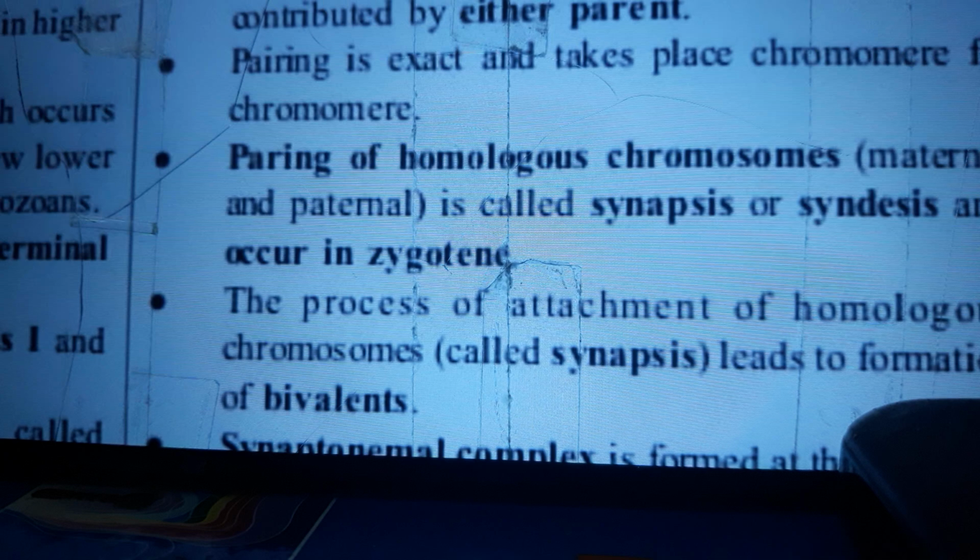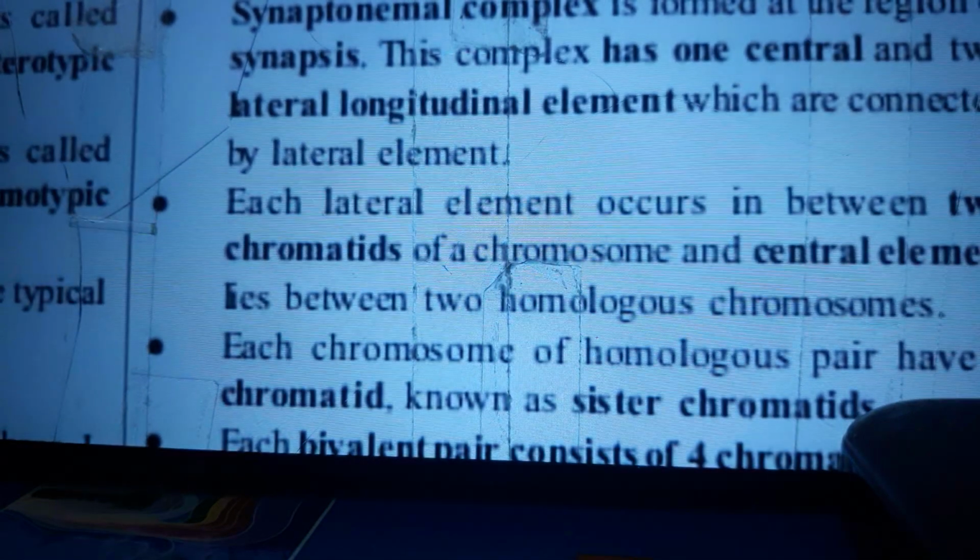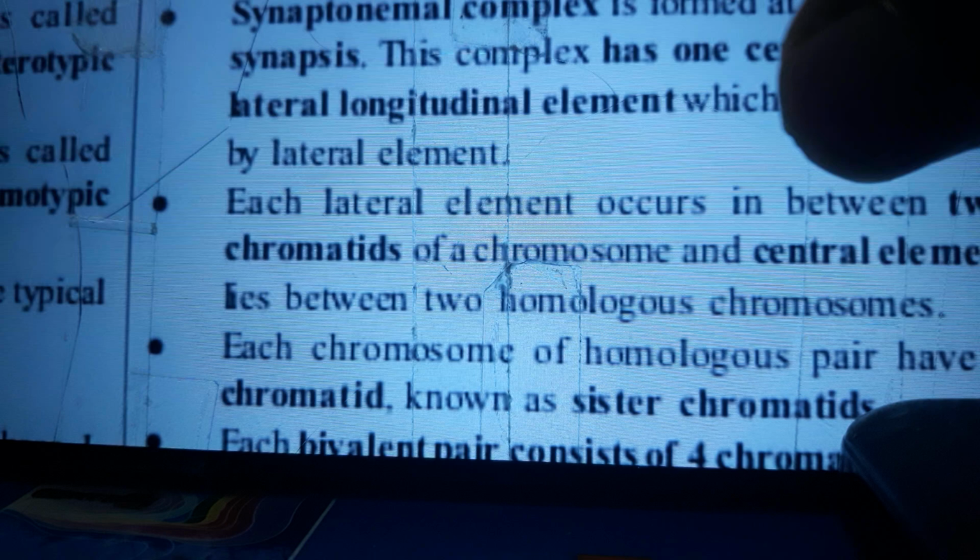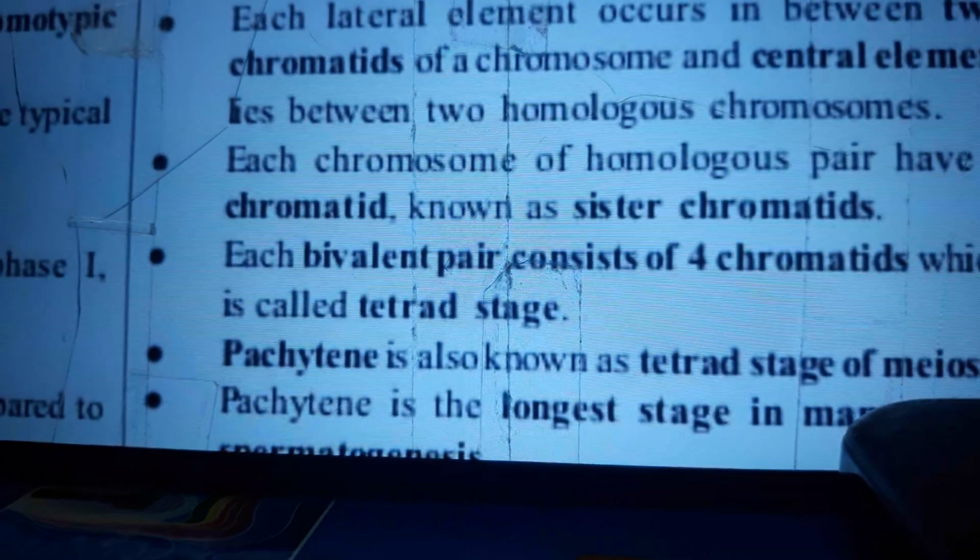The process of attachment of homologous chromosomes called synapsis leads to the formation of bivalents. Synaptonemal complex is formed at the region of synapsis. This complex has one central and two lateral longitudinal elements which are connected by a lateral element. Each lateral element occurs in between two chromatids of a chromosome, and a central element lies between two homologous chromosomes. Each chromosome of a homologous pair has chromatids known as sister chromatids. Each bivalent pair consists of